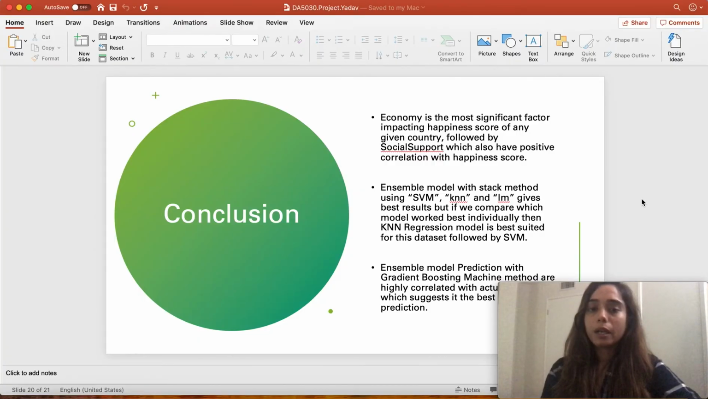So in conclusion, economy and social support are the key driving factors for a high happiness score. The ensemble model with the stack method using SVM, KNN, and LM gives high results, but if we compare models that performed individually, then KNN worked pretty well. In the ensemble model, predictions with the gradient boosting machine method are highly correlated with the actual data, which suggests it is the best method for prediction.